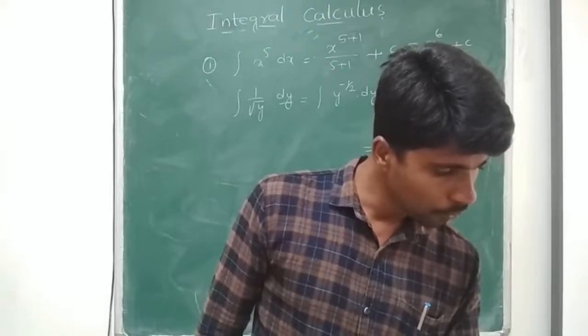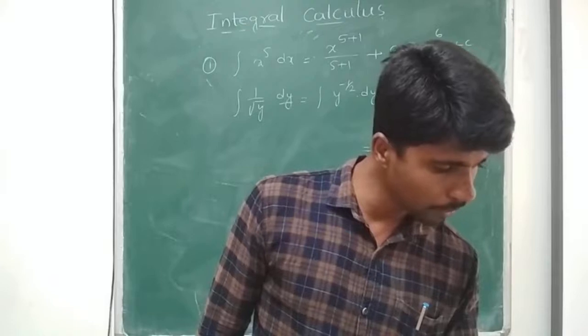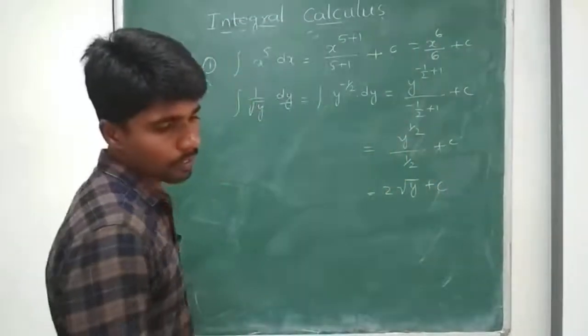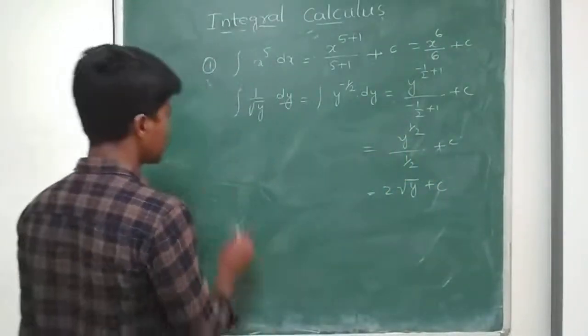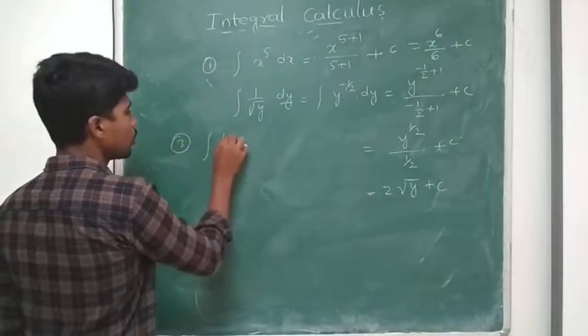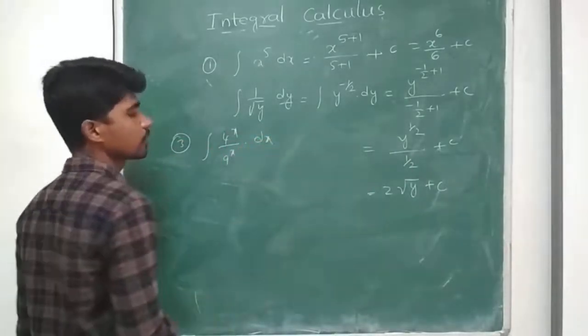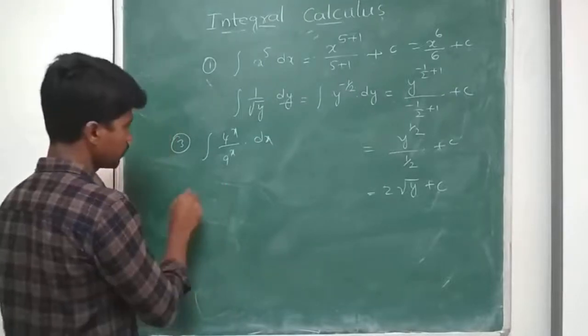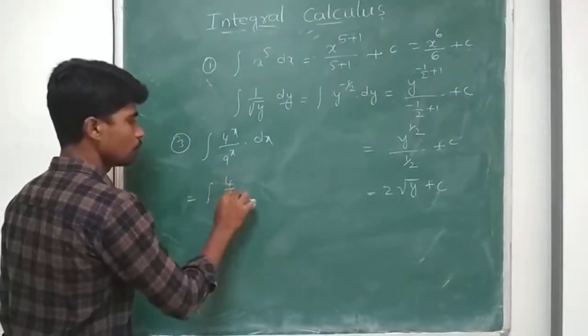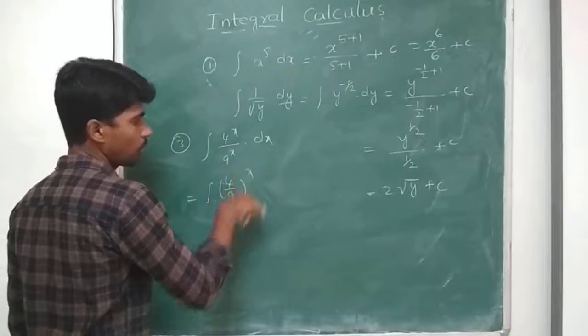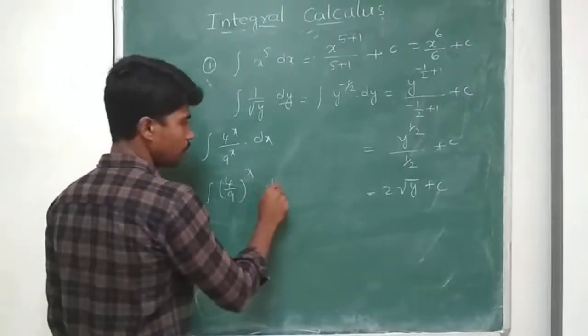Integral 4 power x by 9 power x dx. We can write it as integral 4 by 9 whole to the power of x into dx.